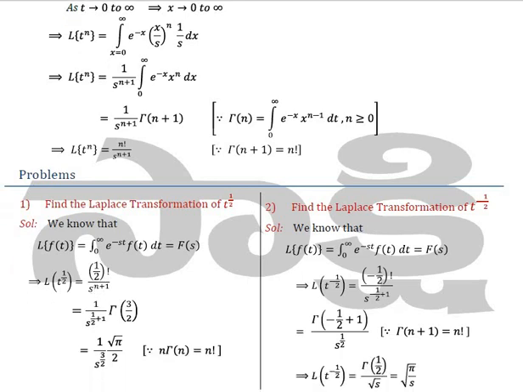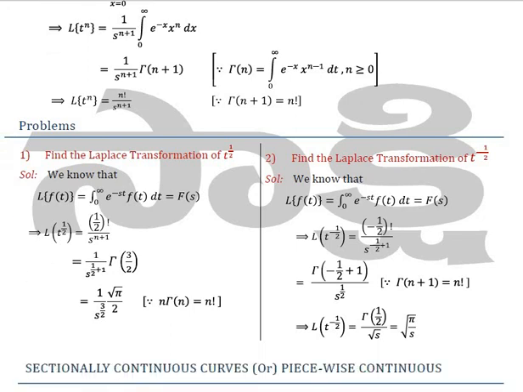So you put in the value: factorial half, 1 by s to the power half plus 1, that is gamma 3 by 2. Using the formula gamma n plus 1 equal to n into gamma n, L of t to the power half equals 1 by s to the power 3 by 2 into root pi by 2. Similarly, you can find the value of L of t to the power minus half also by using the gamma function.